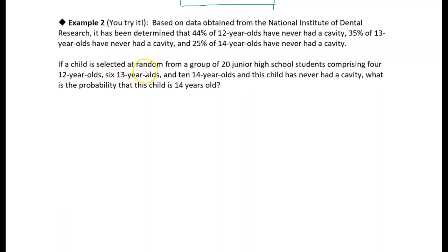If a child is selected at random from a group of 20 junior high students comprising four 12-year-olds, six 13-year-olds, and 10 14-year-olds, and this child has never had a cavity, what is the probability that this child is 14 years old?